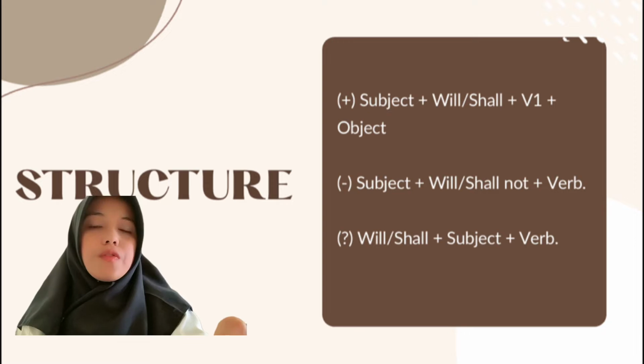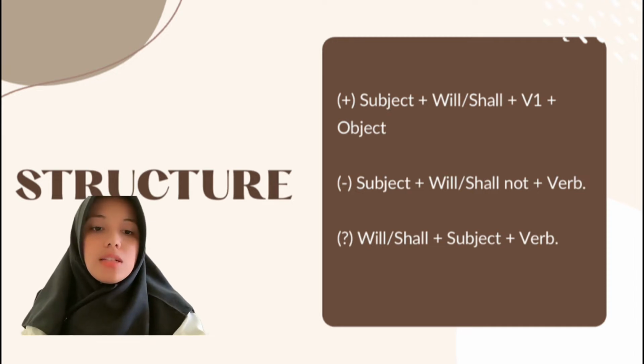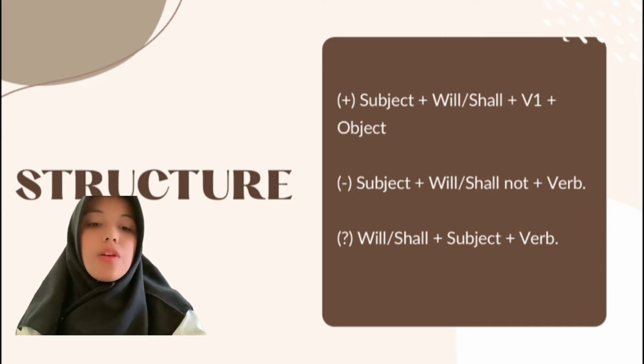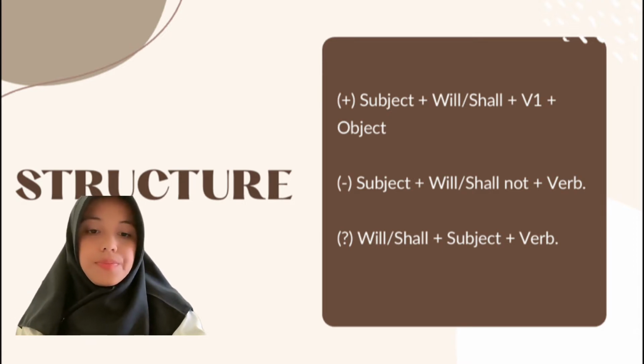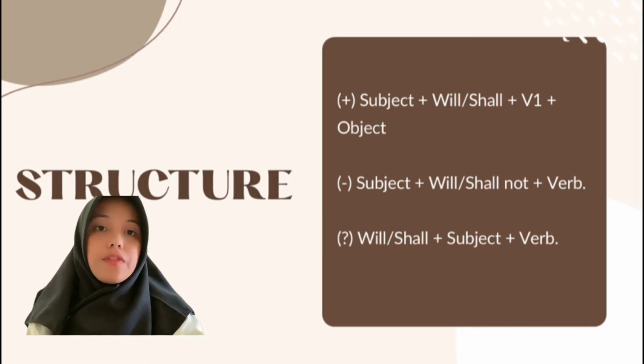The structure of a simple future tense for the positive sentence is subject, will or shall, verb 1 and object. For negative sentence is subject, will or shall not, and verb 1. For the interrogative sentence is will or shall, subject, and verb 1.